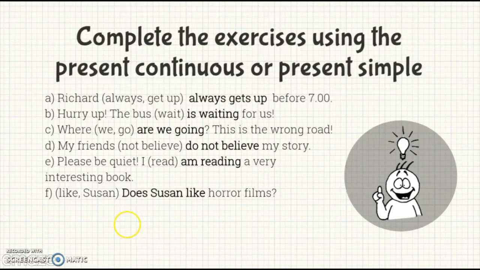And the answers for that one, we have examples. A, Richard always gets up before 7 a.m. Letter B, hurry up. The bus is waiting for us. C, where are we going? This is the wrong road. Letter D, my friends don't believe my story. E, please be quiet. I'm reading a very interesting book. And the last one, does Susan like horror films?